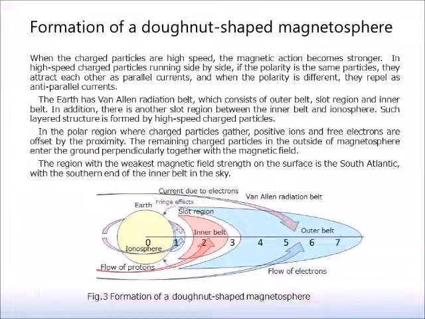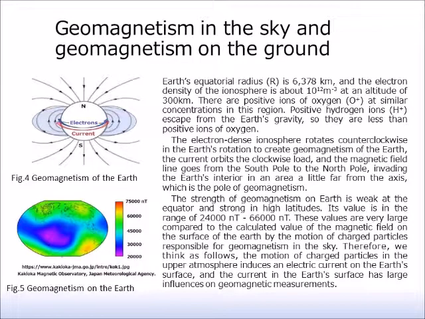The region with the weakest magnetic field strength on the surface is the South Atlantic, with the southern end of the inner belt in the sky. Earth's equatorial radius r is 6,378 km, and the electron density of the ionosphere is about 10^12 per cubic meter at an altitude of 300 km. There are positive ions of oxygen O+ at similar concentrations in this region. Positive hydrogen ions H+ escape from the Earth's gravity, so they are fewer than positive ions of oxygen.